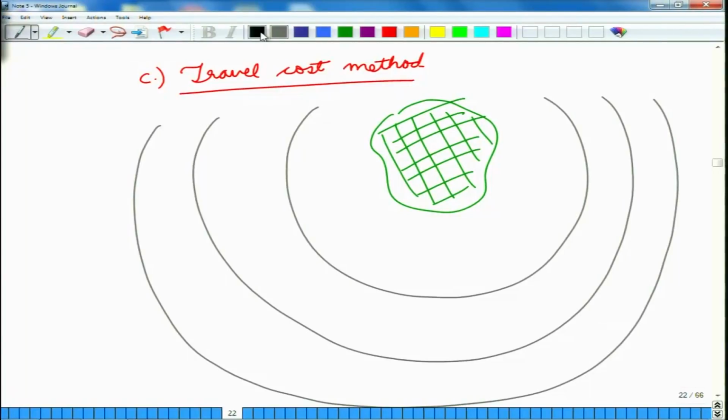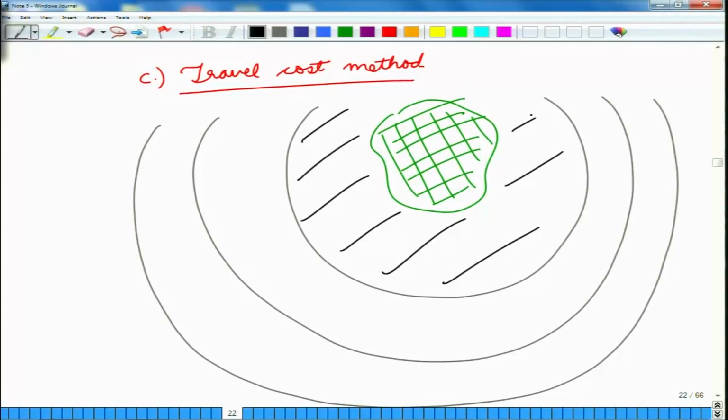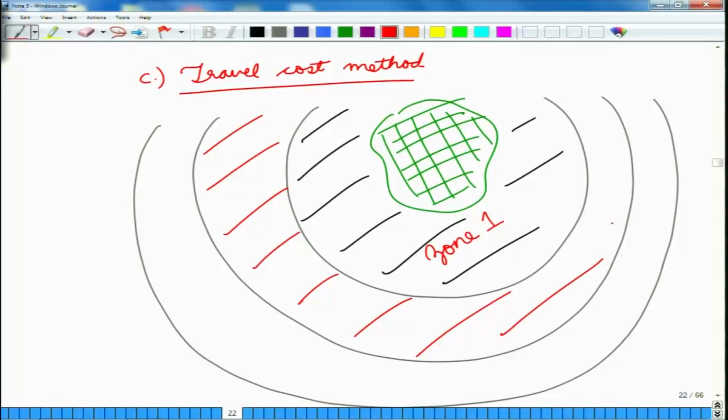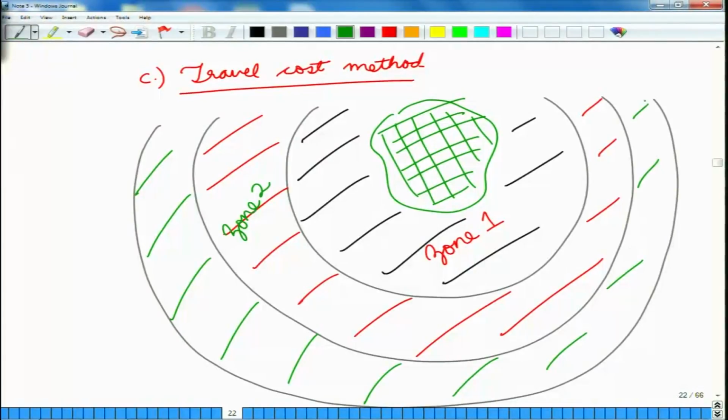Typically, a person who is coming from this zone, let us call it zone 1, will typically be paying a lesser price for getting into the park than somebody in the second zone, zone 2, who would again be paying a lesser price as compared to somebody coming from another zone, zone 3, because zone 1 is closer to the national park.